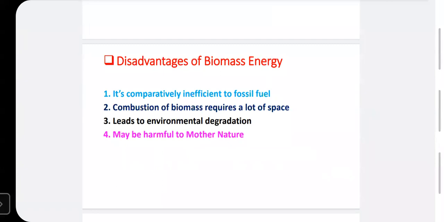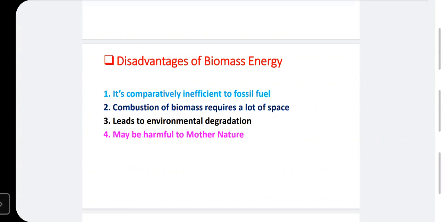Okay. Now there are some disadvantages of biomass energy. Number one is that it is comparatively inefficient compared to fossil fuel, for example coal. The coal has a higher calorific value as compared to wood. That's why it is an inefficient fuel. Maybe more land is required for the storage of the same capacity of fuel. Another disadvantage is that combustion of biomass requires a lot of space.